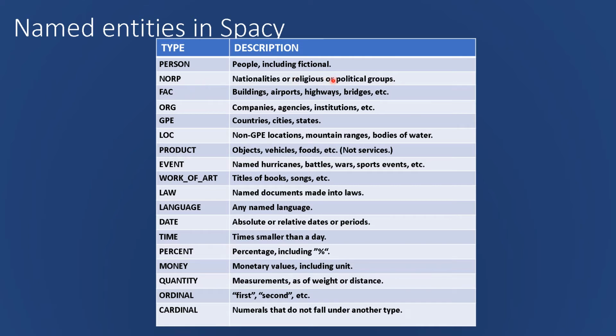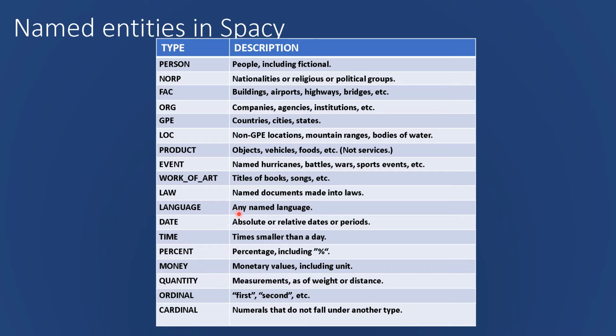Similarly, nationalities or religious or political groups are NORP. Airports, buildings, highway, bridges are FAC. You have products which are object, vehicle, food. Then you have work of art which could be title of book, songs. You have event which is for named hurricanes, battles, wars, sports, etc.